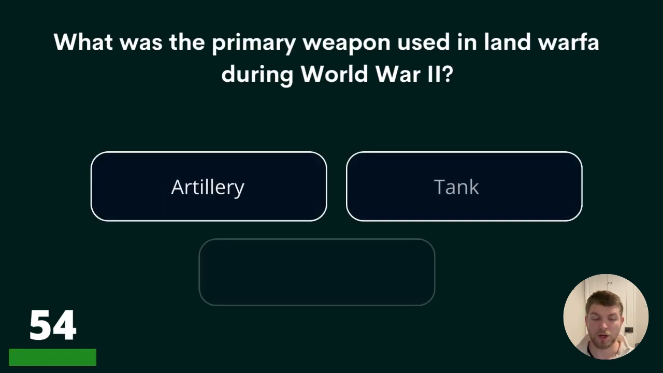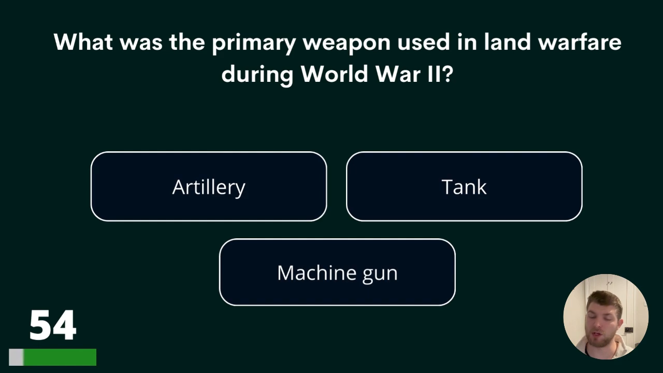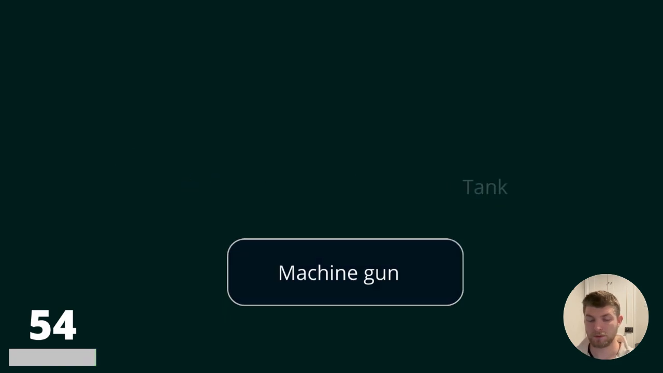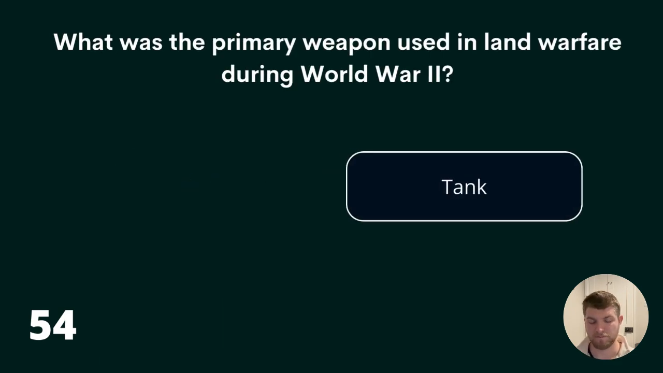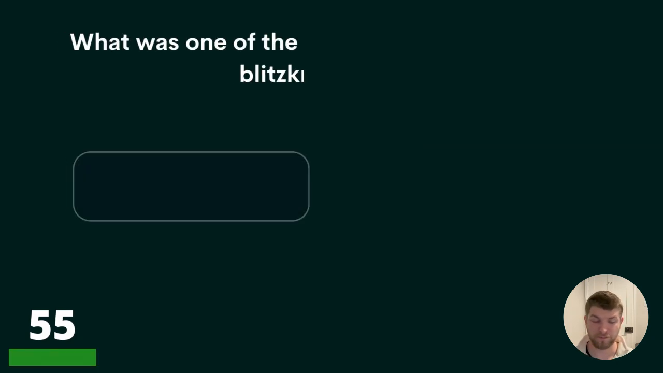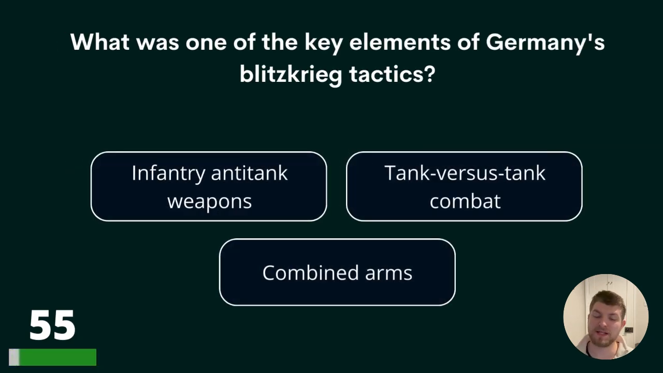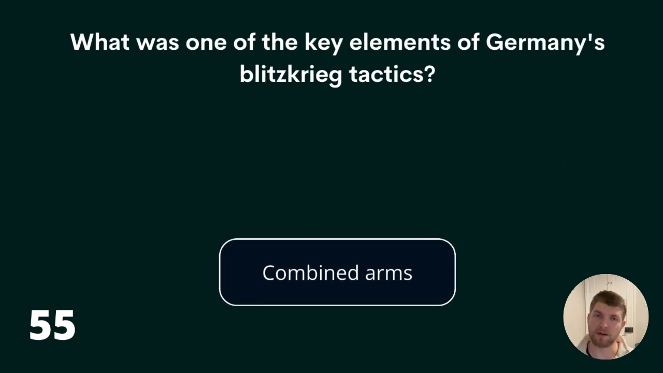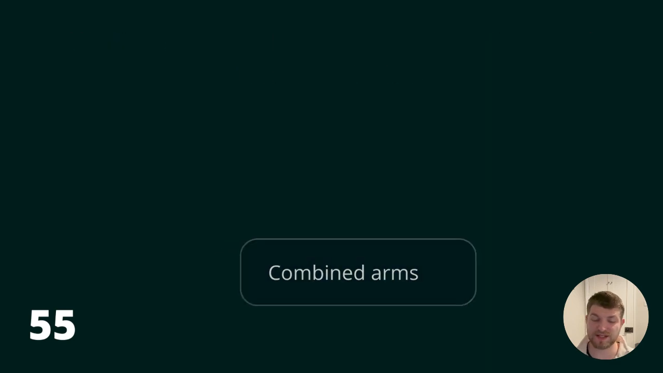Question 54. What was the primary weapon used in land warfare during World War II? Artillery, tank, or machine gun? The answer is tank. Question 55. What was one of the key elements of Germany's Blitzkrieg tactics? Infantry anti-tank weapons, tank versus tank combat, or combined arms? The answer, combined arms. On to question 56.